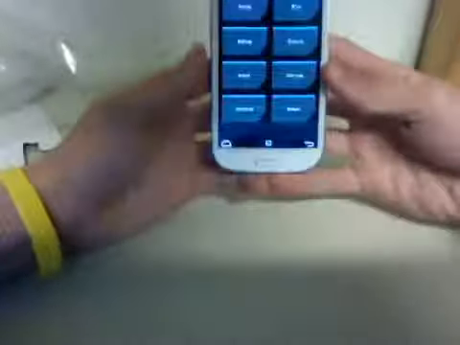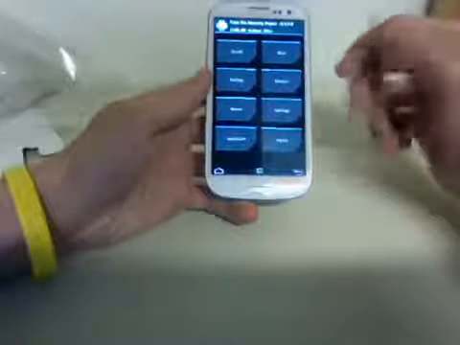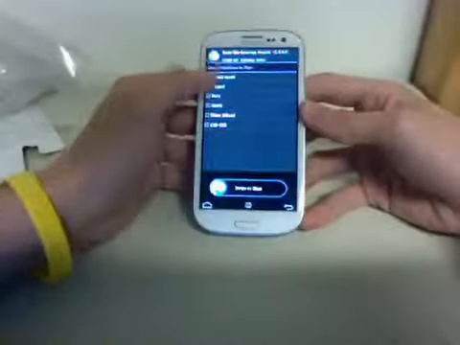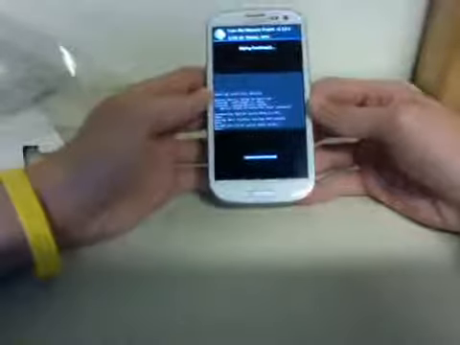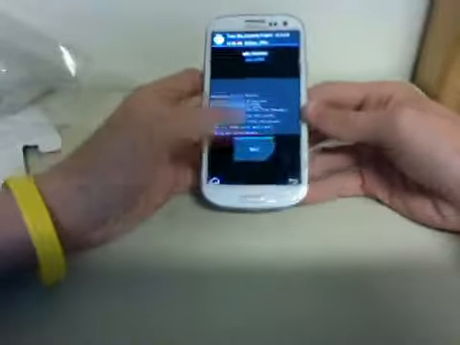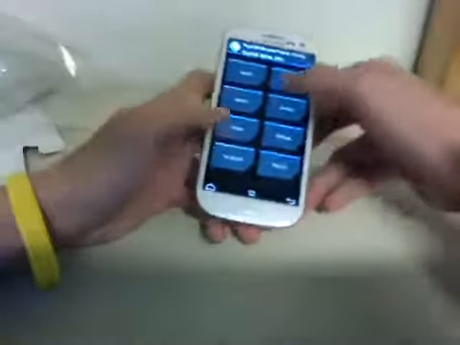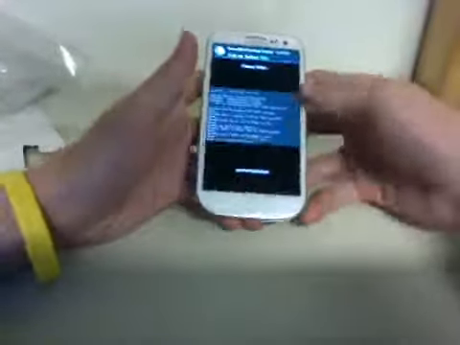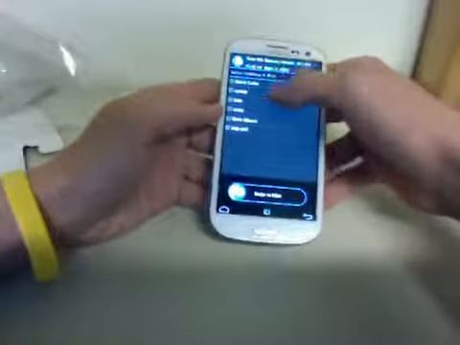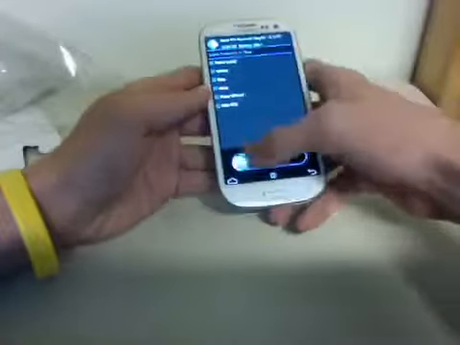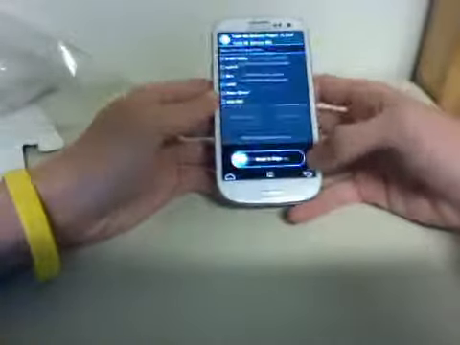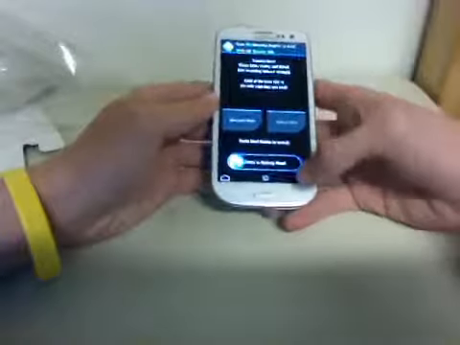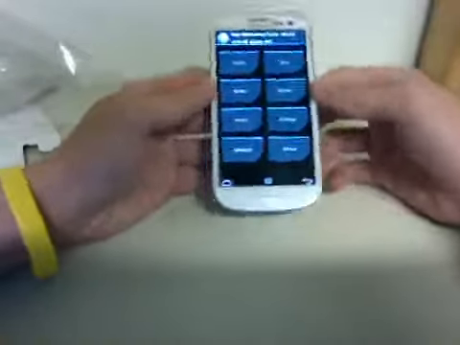So, first things first, gotta wipe everything. So wipe, advanced wipe. Wipe everything. And why not a quick factory reset just because? And one more wipe just for good measure. And good. So, now that all that's good, we are going to install.